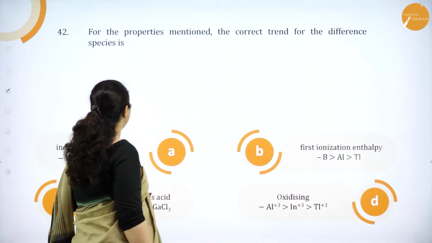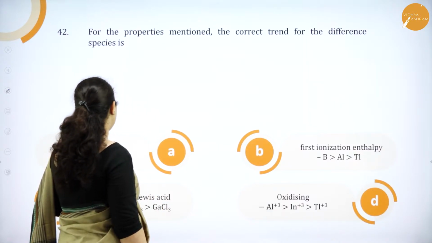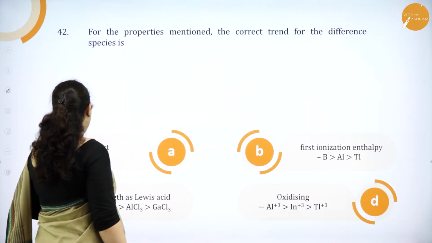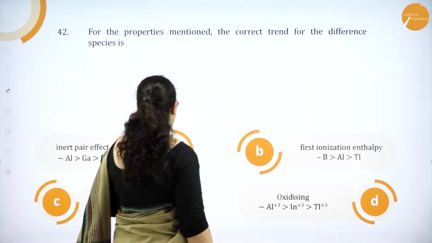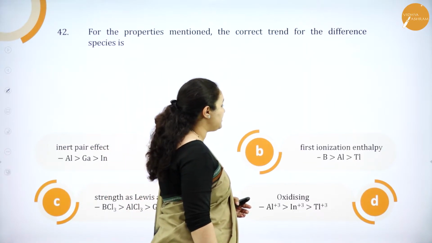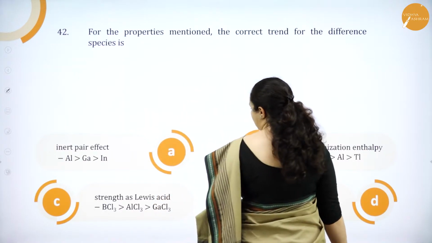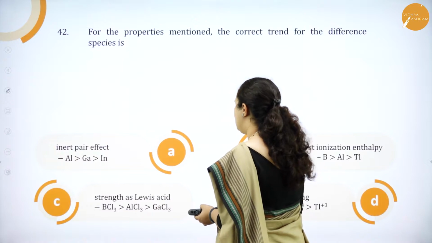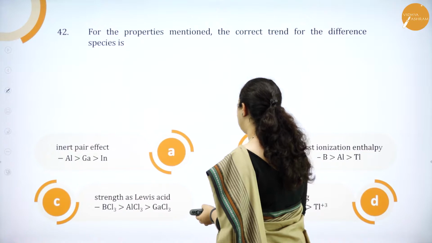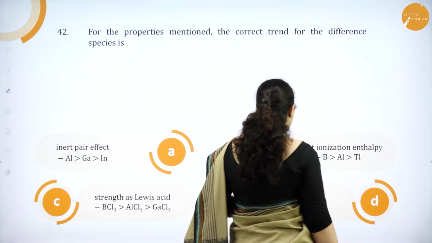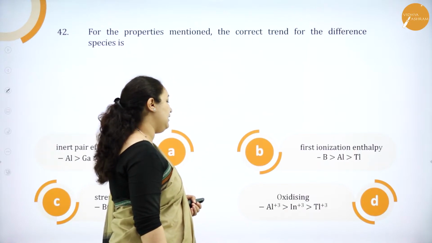Okay, next question. For the properties mentioned, the correct trend for the different species is: inert pair effect, that is aluminium, gallium and indium is the least. Then first ionization enthalpy, boron, aluminium and thallium. Then option C, strength as Lewis acid, BCl3, AlCl3, GaCl3. Then you have oxidizing property, that is Al+3, In+3 and Tl+3.